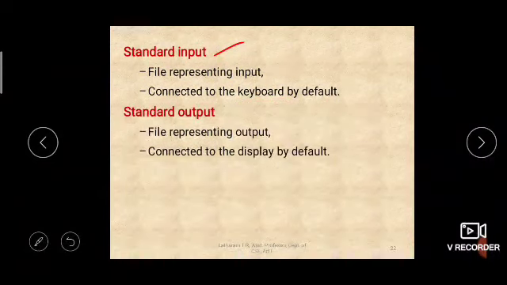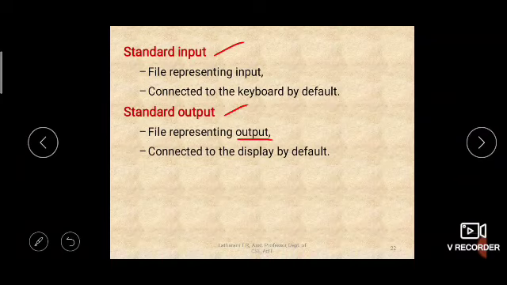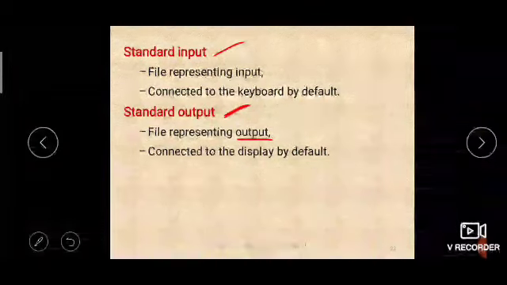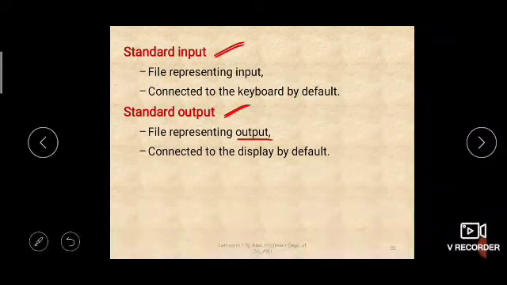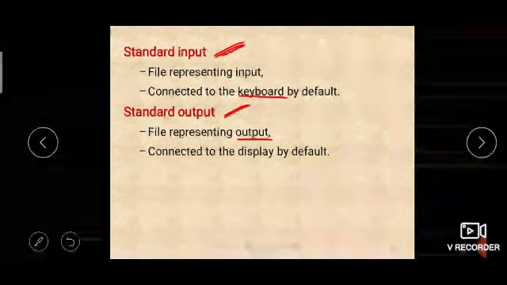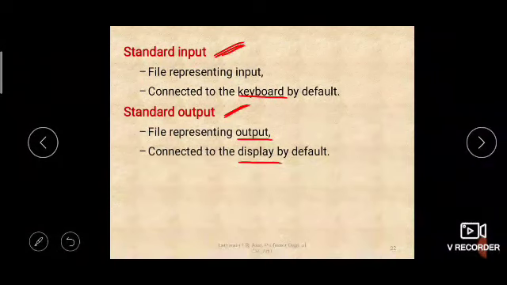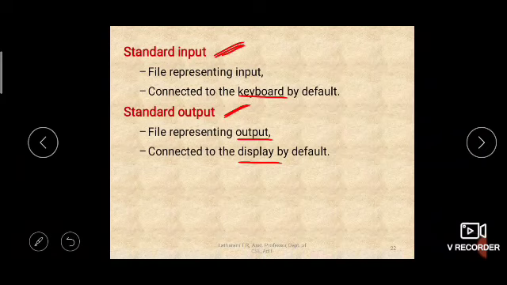Then the standard output file represents the output. Whenever a device generates any output, that output will be available in the standard output. Similarly, whenever a command or an operation is expecting some input, it will take it from the standard input. By default standard input is connected to the keyboard, and by default the standard output is connected to the display, that means the monitor.